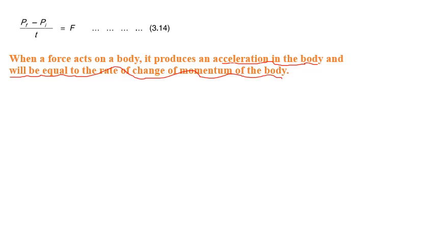Since we are talking about time, it becomes a rate. Delta p is the change in momentum, and delta is used for change, divided by time, so it is the rate of change of momentum.